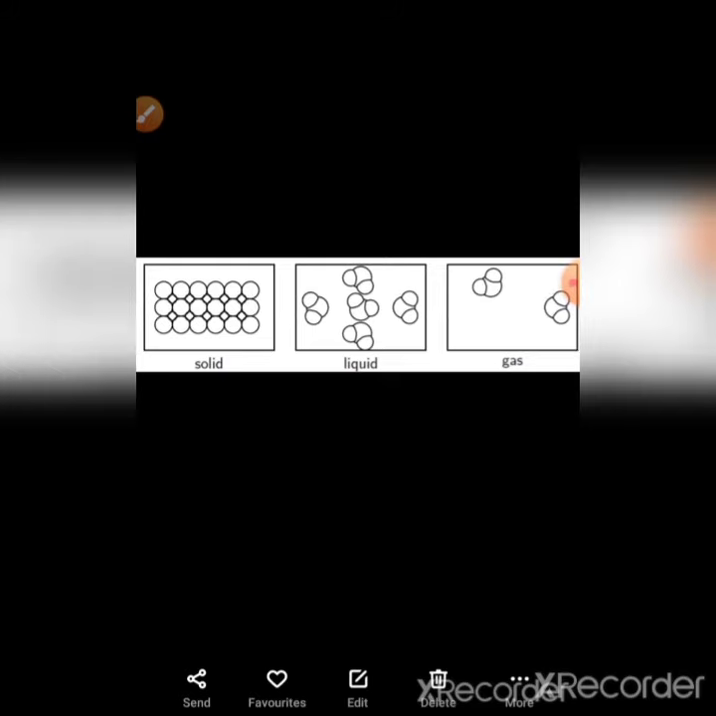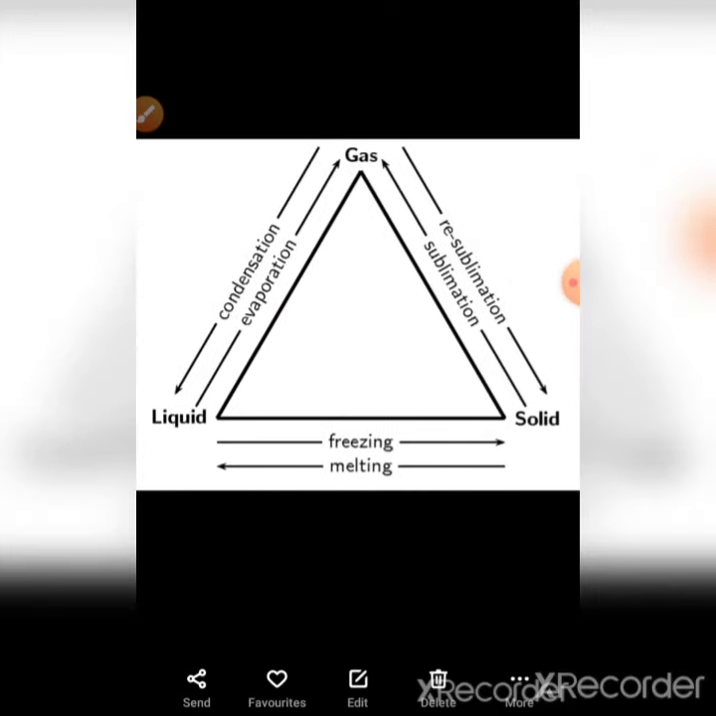You can also see these figures. In solid there is very little gap, in liquids there is some gap and they can move here and there in the whole liquid, but in gas there is so much gap between particles that movement of particles is very high. Now you can see the rearrangement of the particles, or the conversion of states of matter.